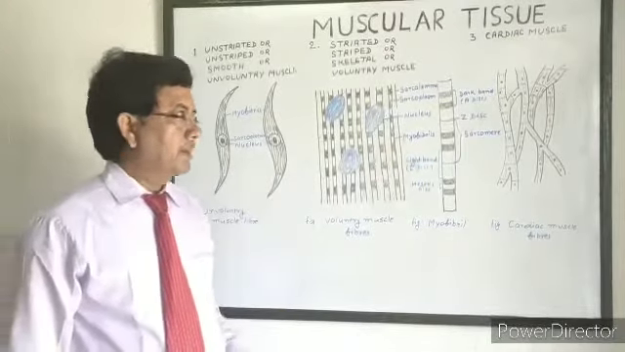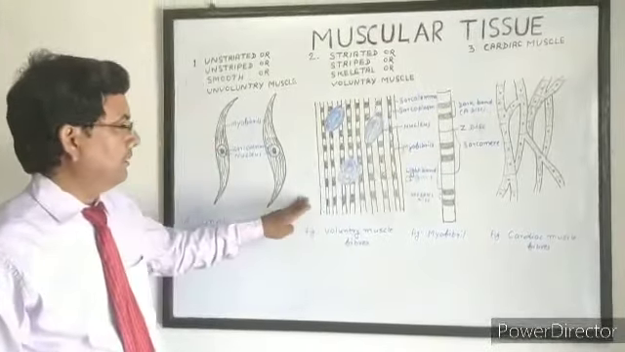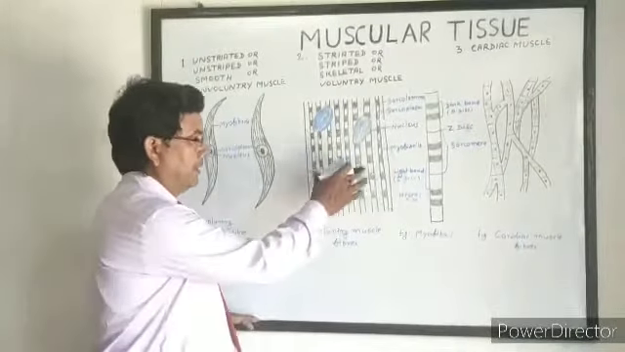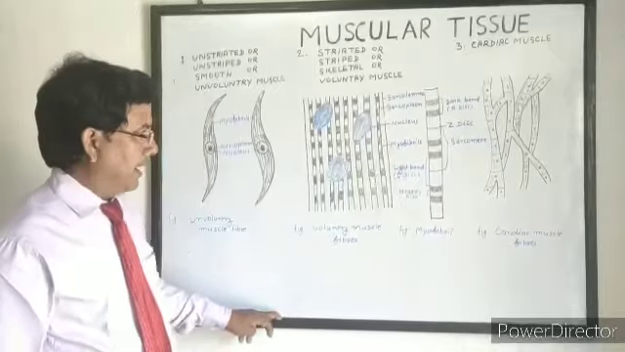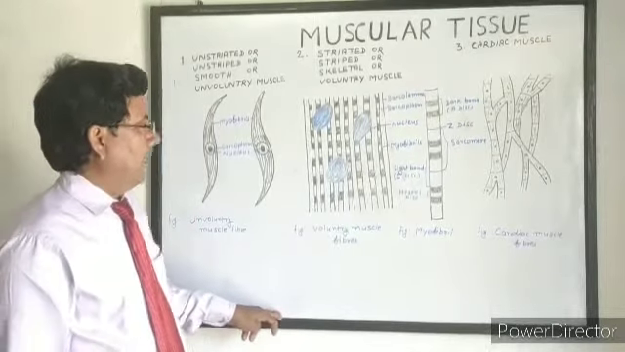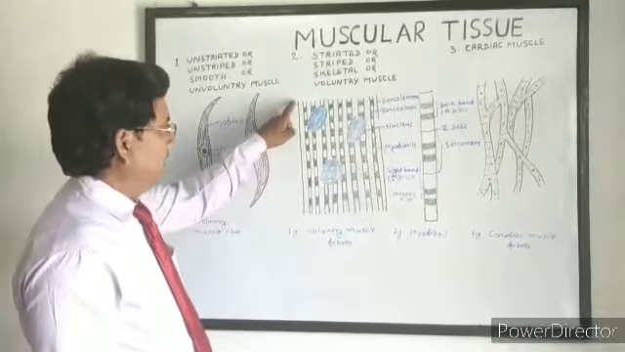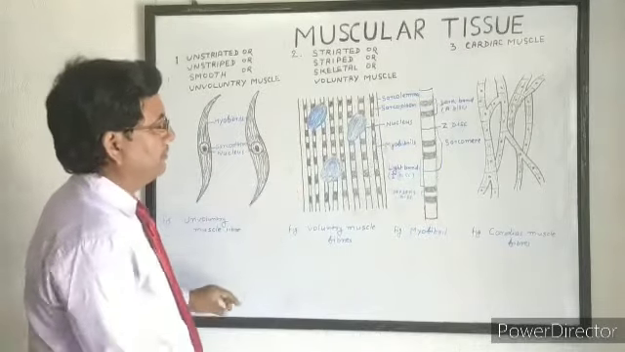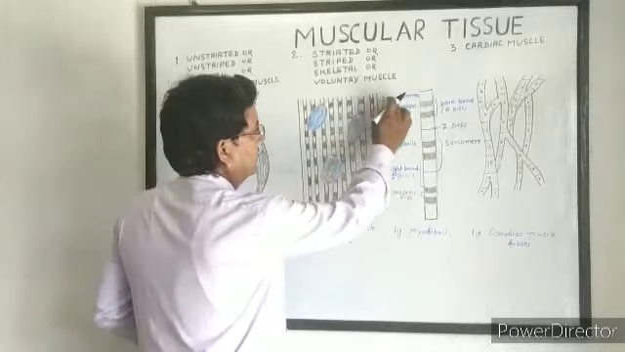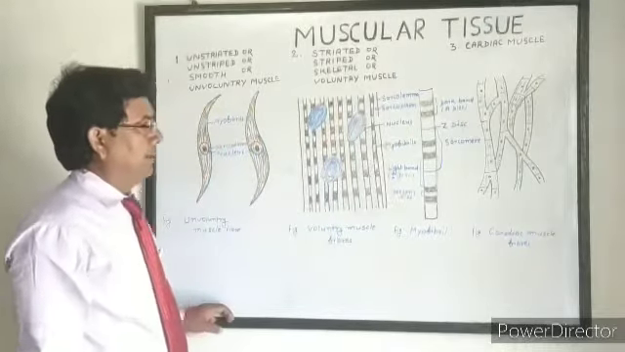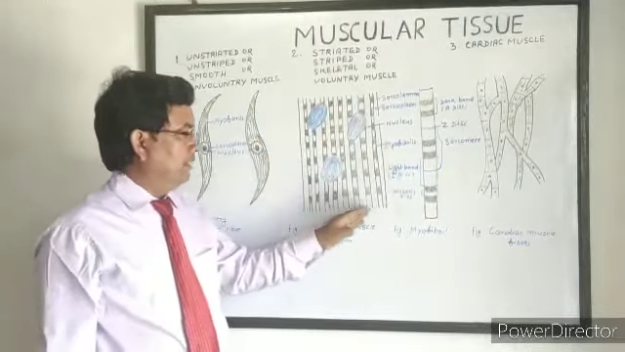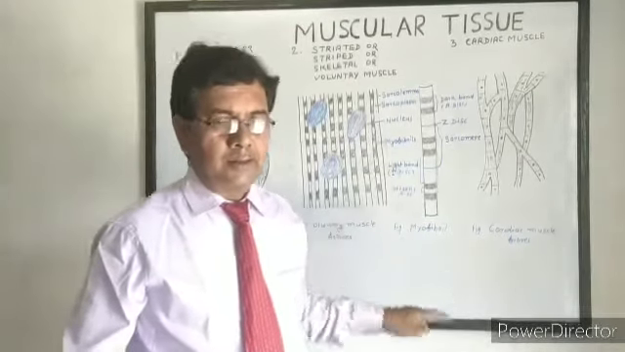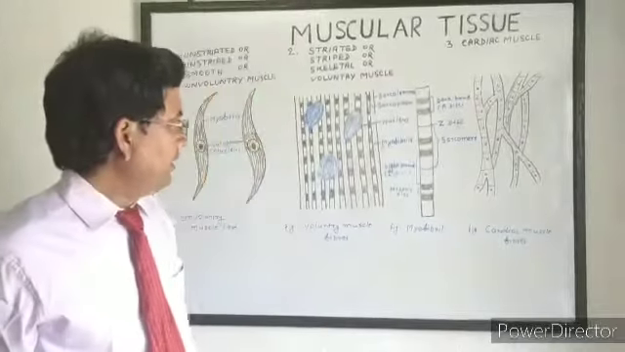Now we see the structure of voluntary muscle. Each muscle fiber is cylindrical and unbranched. And the muscle fiber is surrounded by a layer of membrane. This membrane is called sarcolemma. Inside the sarcolemma, the protoplasm present is called sarcoplasm.